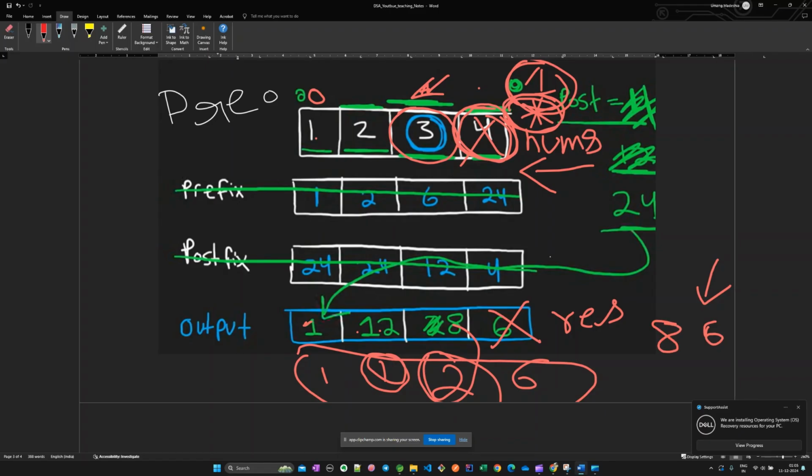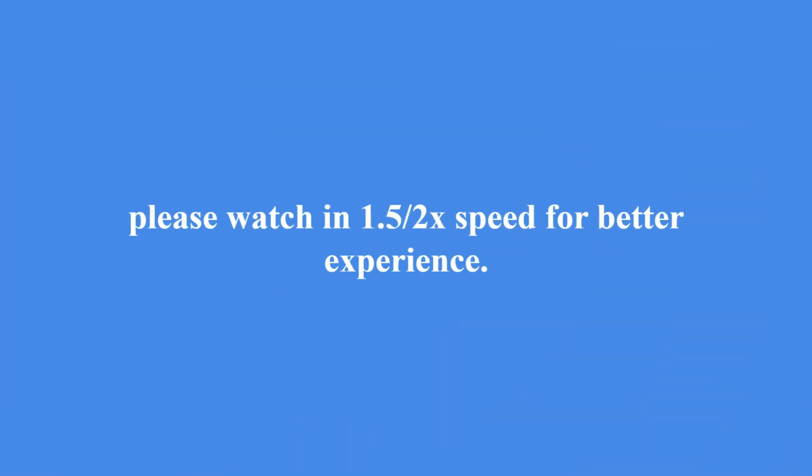I hope you are understanding it. If you do not understand this one, I will make you understand with the next number. For this we would need the final answer. What would the final answer be? The final answer would be the postfix that we have calculated.